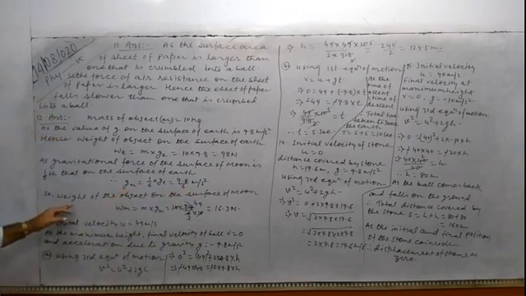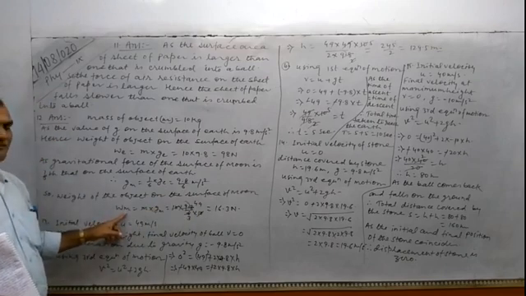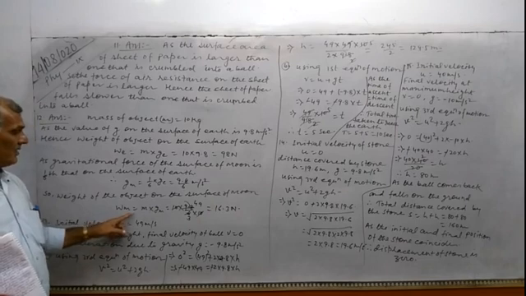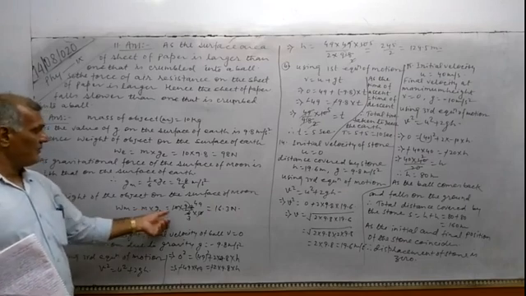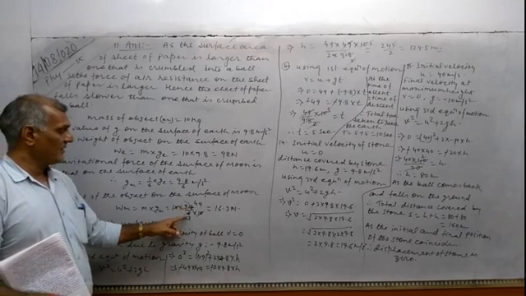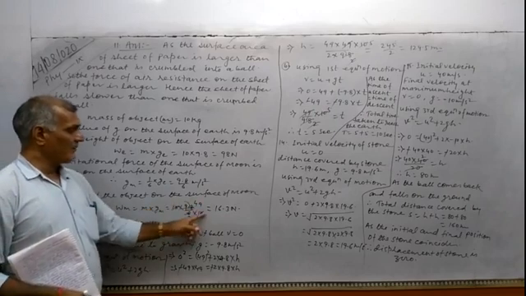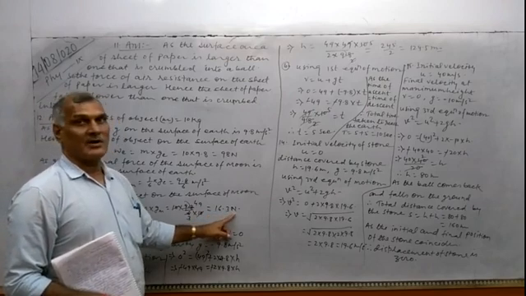So the weight of the object on the surface of the moon, Wm, equals small m into gm. Small m value is 10, and gm is 9.8 divided by 6, and on calculating, the final value will be 16.3 Newton.